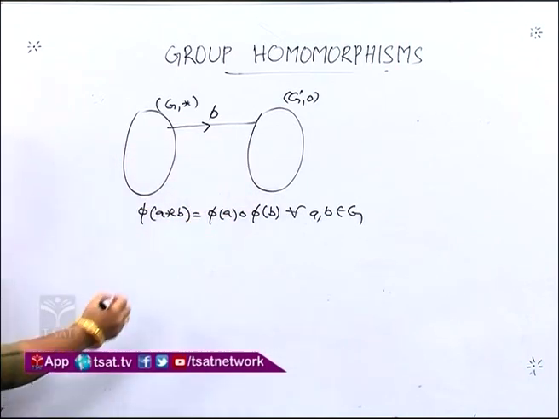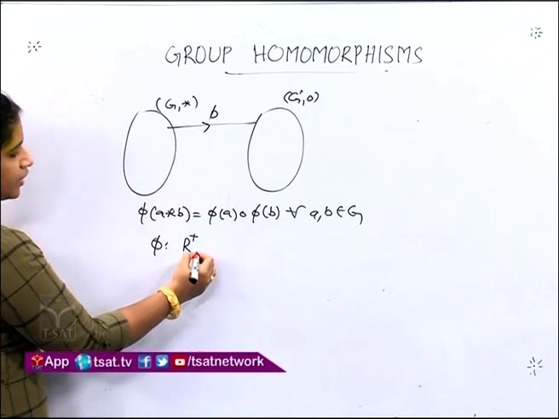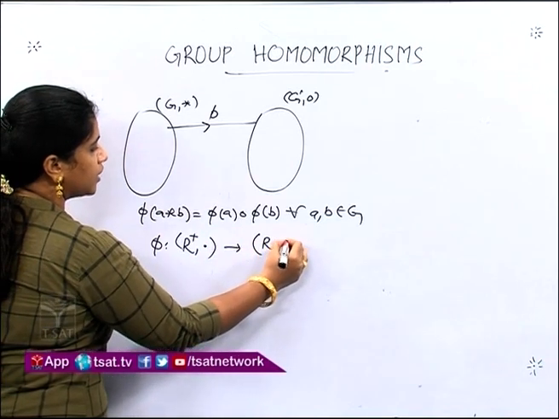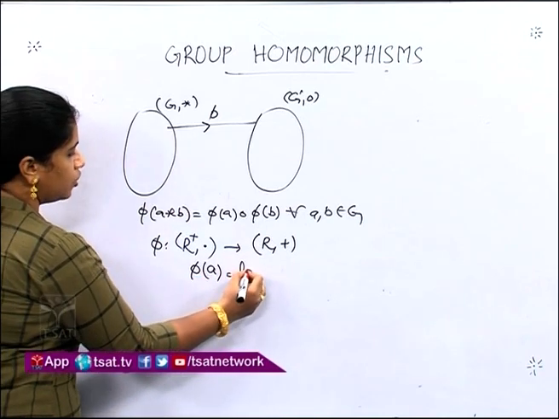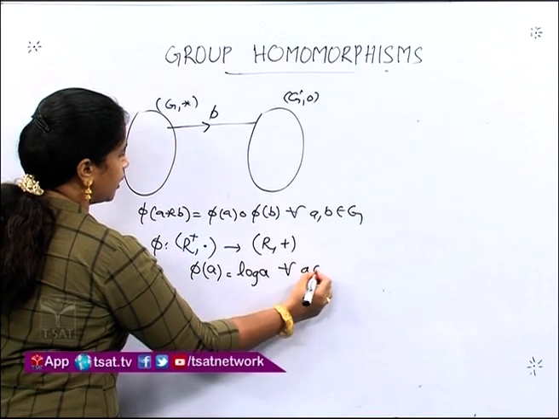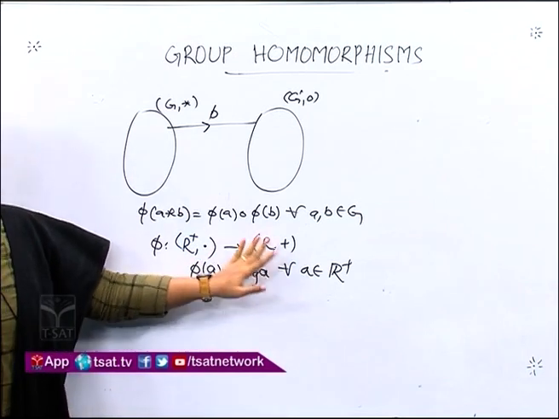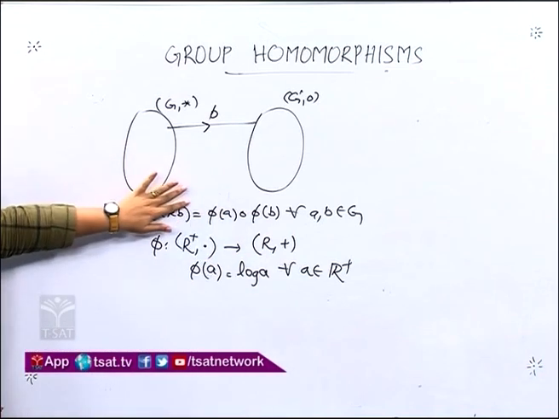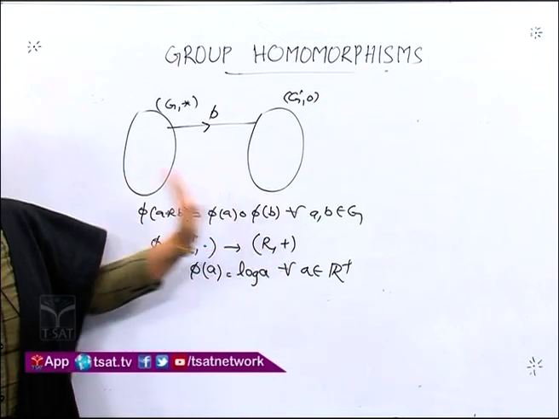Now, let us take an example. A mapping phi from the group of all positive real numbers under the operation multiplication to the group of all real numbers under the operation addition, defined by phi of A is equal to log A for all A belongs to R plus. Now, let us check whether this is a homomorphism or not. That is, under this mapping, whether these two groups are similar or not, we need to check. To check this, we need to verify this condition. Let us replace this condition with the functions and operations in our example.